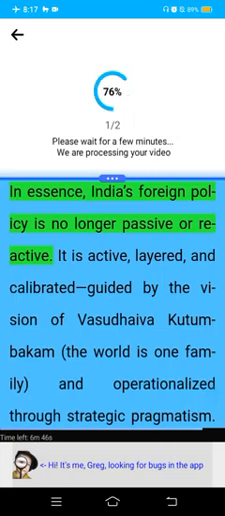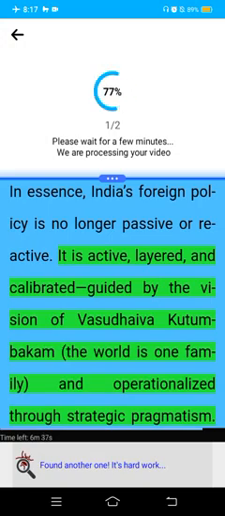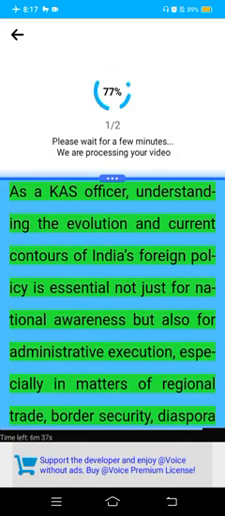In essence, India's foreign policy is no longer passive or reactive. It is active, layered, and calibrated, guided by the vision of Vasudhaiva Kutumbakam, the world as one family, and operationalized through strategic pragmatism. As a CAS officer, understanding the evolution and current contours of India's foreign policy is essential not just for national awareness but also for administrative execution, especially in matters of regional trade, border security, diaspora welfare, refugee handling, and climate-resilient planning.